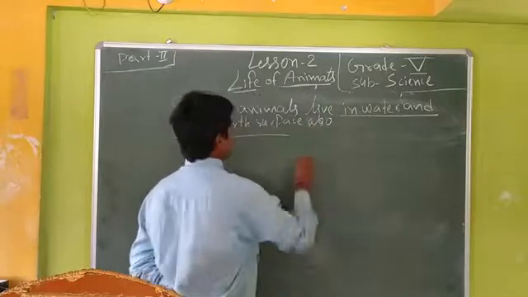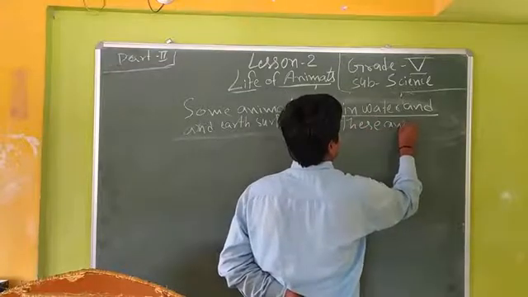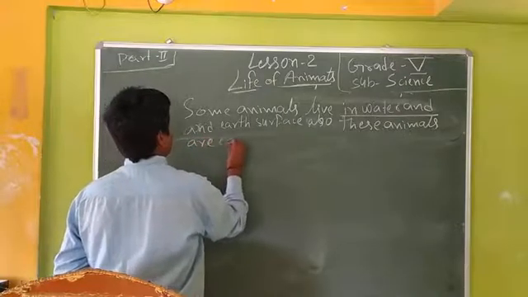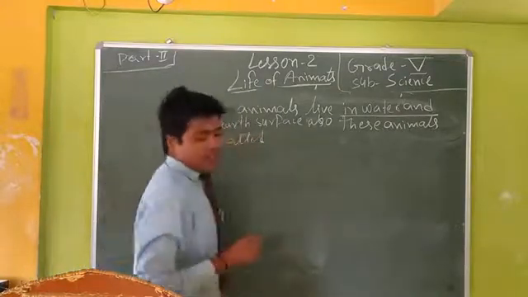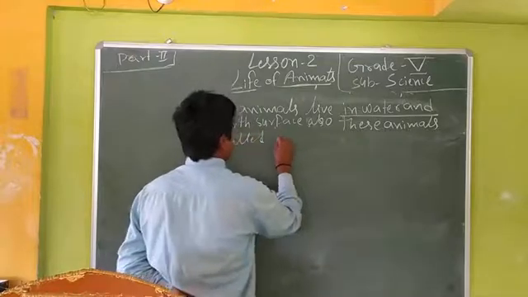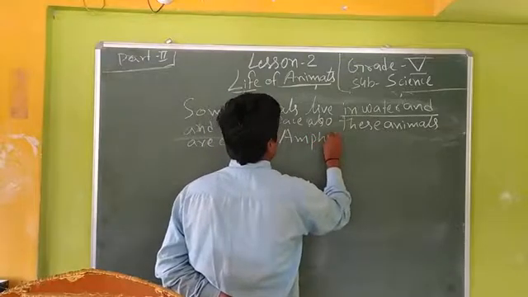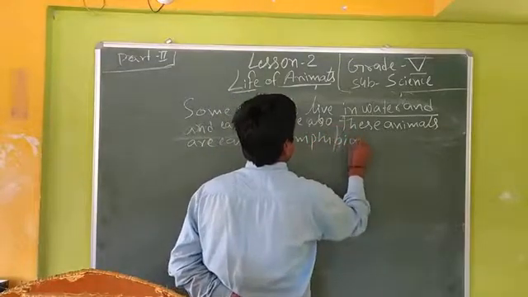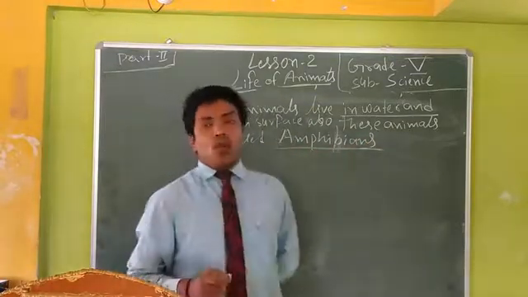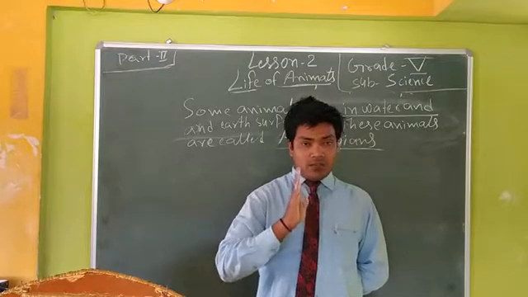These animals are called amphibians. If I ask what are the animals that live both on land and in water, you can say the amphibians.